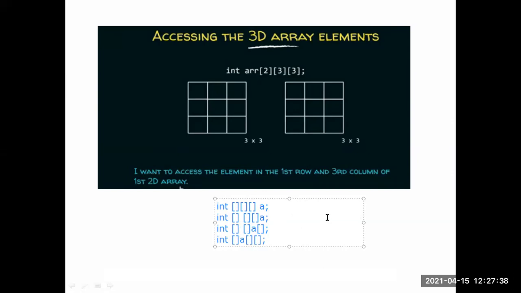Generally we are using this format: int, for example, a equal to new int of, we can represent in this format directly. So here null means 0 row 0 column. In this way you represent the multi-dimensional array.